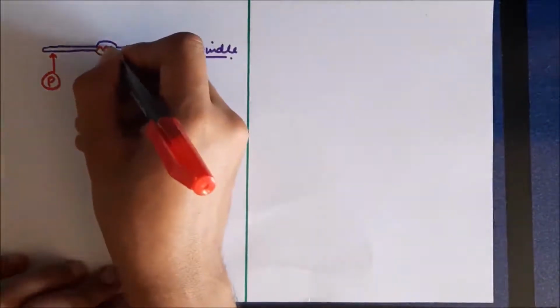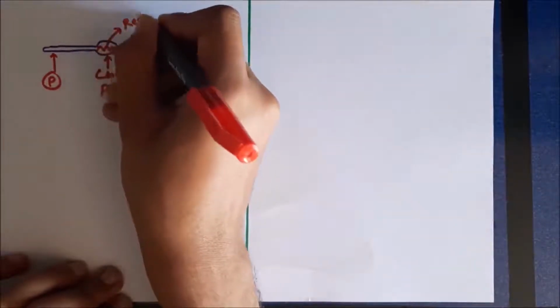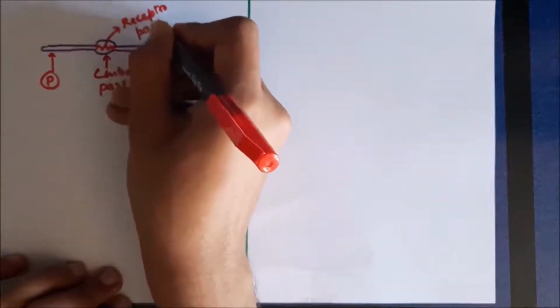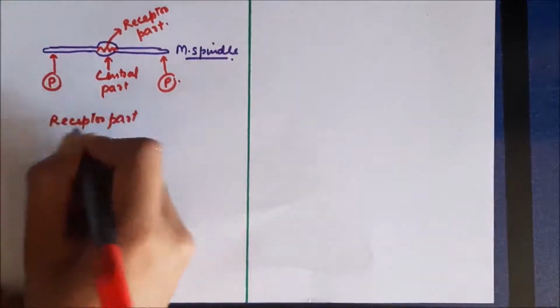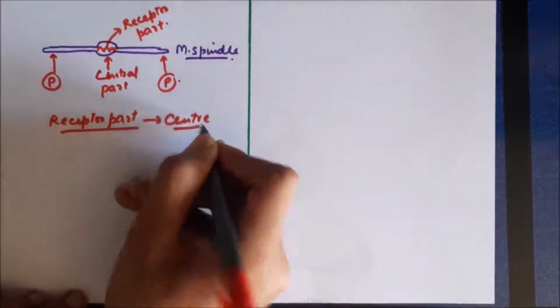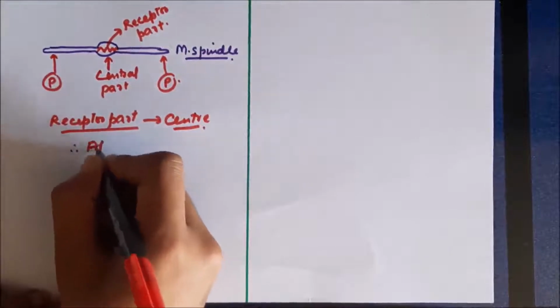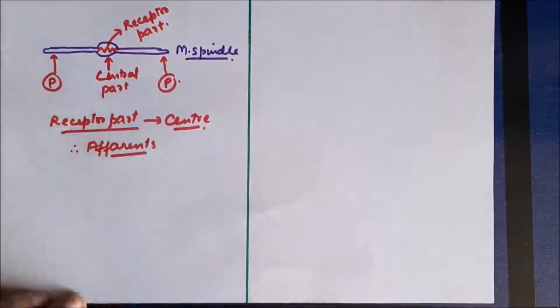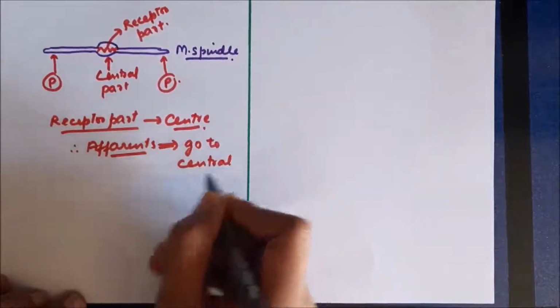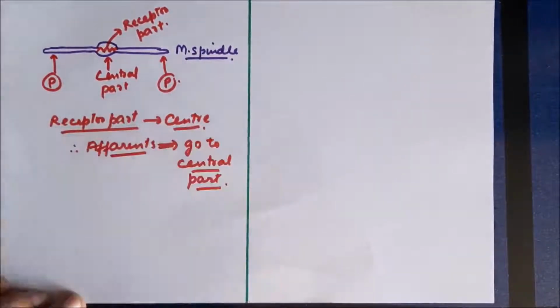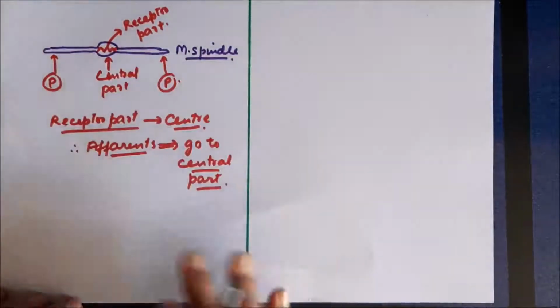Now the importance of the central part is that the actual receptor part, which can sense the stretch of muscle, is present in the center part. So it is the actual receptor part, and the peripheral part is not. That means, since it is the receptor part, the efferents which carry information towards the central nervous system innervate only the central part of the muscle spindle. So the sensory efferents go to the central part.